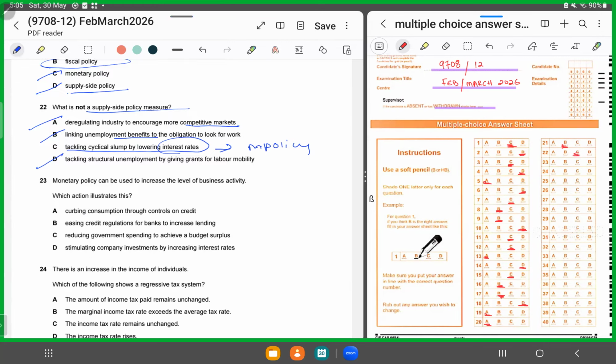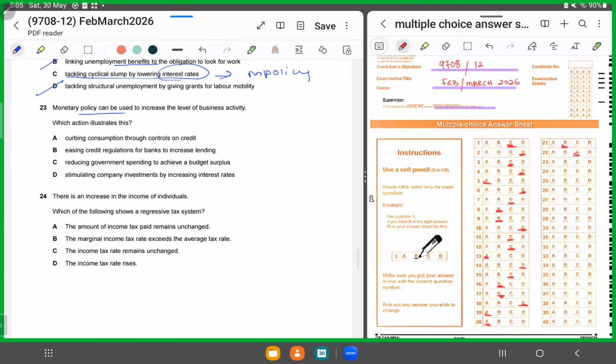Moving forward, MCQ number 23. Monetary policy can be used to increase the level of business activity. Which action illustrates this? So out of these four options, which is the action that's talking about monetary policy? That means expansionary monetary policy. So which could be expansionary monetary policy, where money supply increases or the interest rate falls? A says curbing consumption through controls on credit. That means if you're controlling credit, you are decreasing money supply. So it cannot be A.